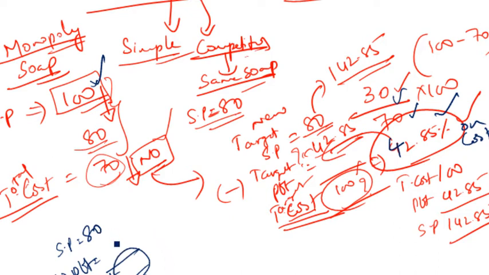Now the question is how to find this. Very simple. Let's say your target cost is 100%, your profit margin is 42.85% on cost. So your selling price will be 142.85%. So let's say the selling price is equivalent to 142.85%.